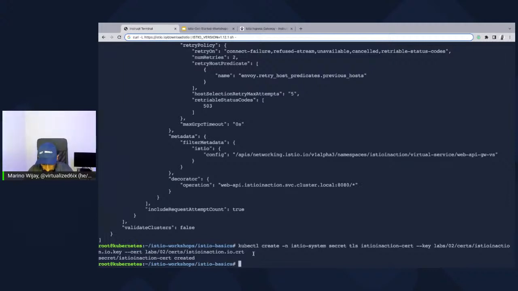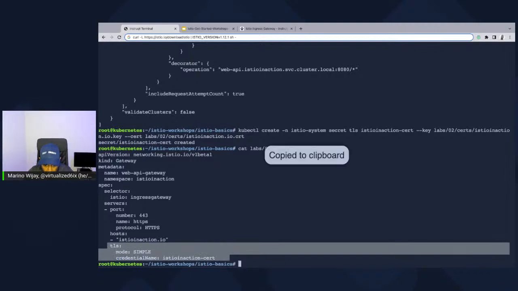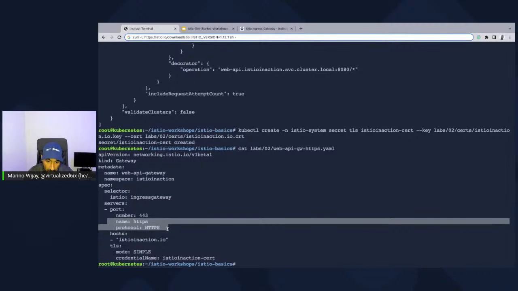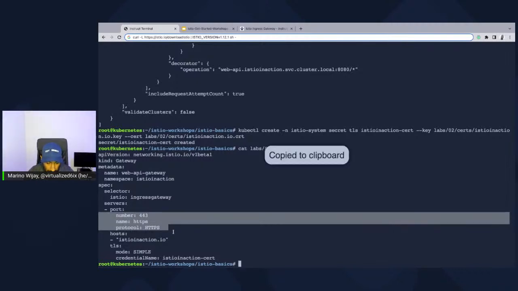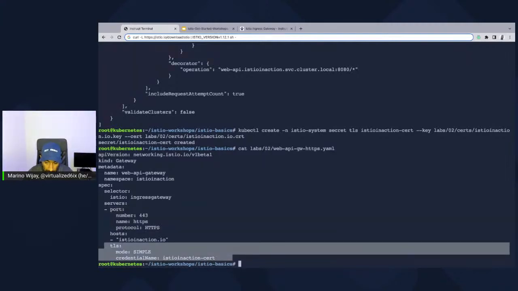If we actually go ahead and look at the updated gateway configuration, we can even see here, right? Based off of the previous one, we didn't have this section here, which is the TLS mode. We also didn't have the port set up to be HTTPS and the number being 443. That's all that's changed here. We've changed the listen port, and we've changed the fact that we're now listening.